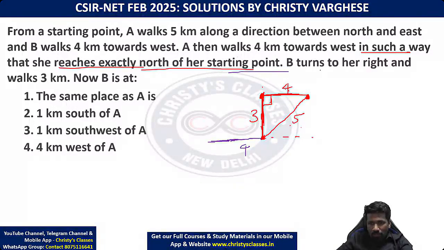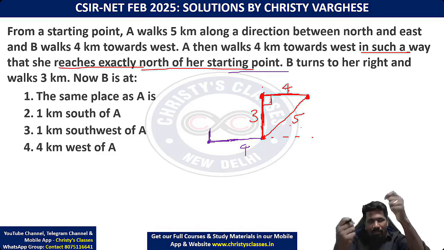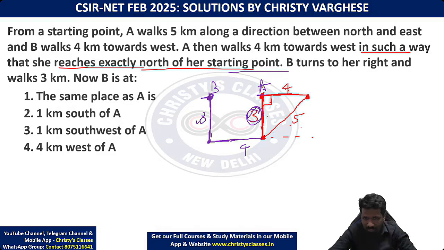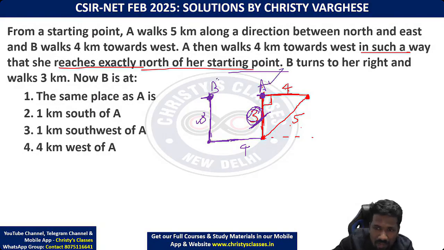North of her starting point, B turns to her right. B yaha hai, from here B is turning to her right. That is, this is the right. I told you, turn the paper, not your head, to understand direction. Then 3 kilometers travel किया. So B will reach here finally. Now A is here. This 3 I have represented to show that this 3 and this 3 are equal. So B and A are on the same horizontal line. उसके लिए मैंने ये 3 represent किया. ऐसा एक distance travel नहीं किया. A ने सिर्फ यहाँ reach किया. So A is here finally, B is here finally.